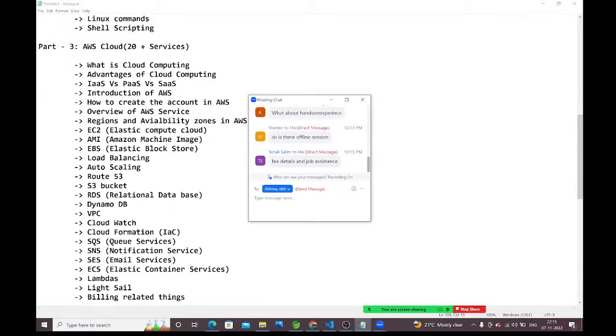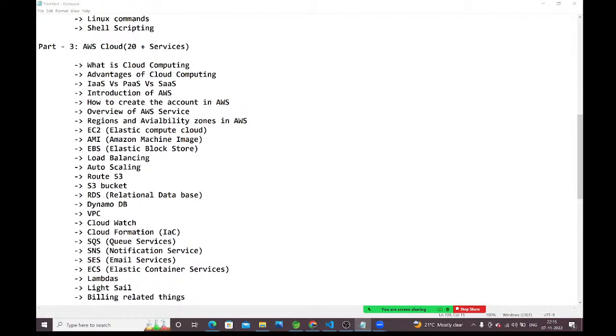Fee details and job assistance, Kalyan will explain. Guys, for jobs, you need not worry. A very good market is available for DevOps with AWS. Easily you will get 4 lakhs per year of experience. Suppose you have 3 years of experience, 3 into 4, 12 lakhs minimum. You can get 16, 17 lakhs also for 3 years. That is damn sure.